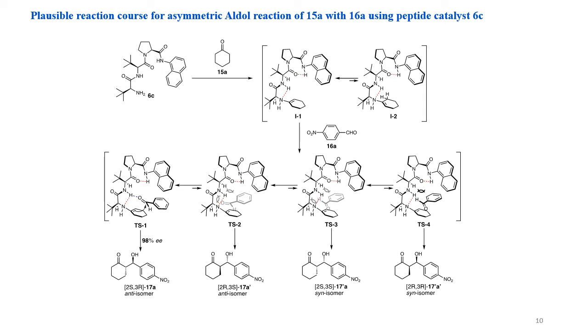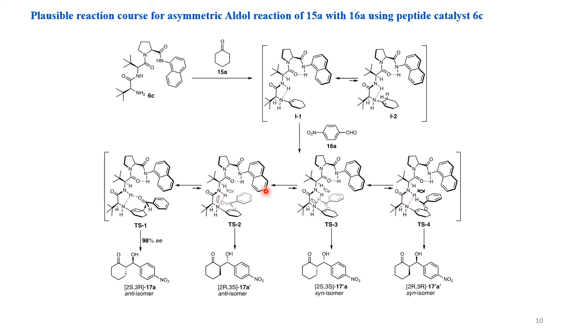In this case, the reaction may proceed through transition state 1 to afford 2S,3R 17A as the major anti-aldol product, rather than transition state 2, transition state 3, and transition state 4, wherein the substrate 16A has steric interaction from the N-terminal side and the C-terminal side fixed by gamma-10 intramolecular hydrogen bonding.